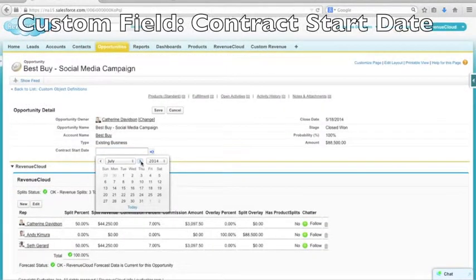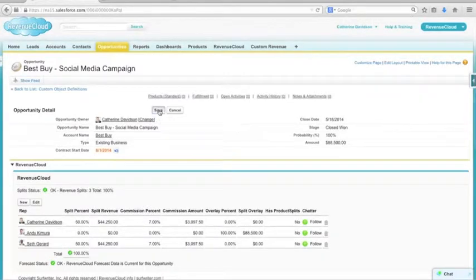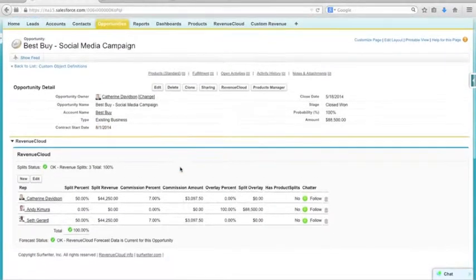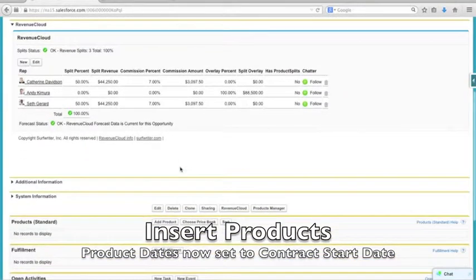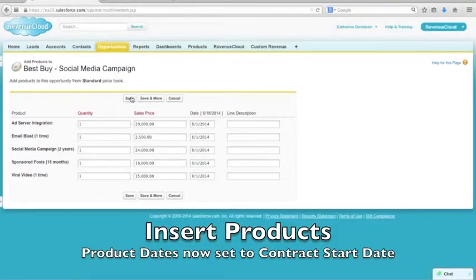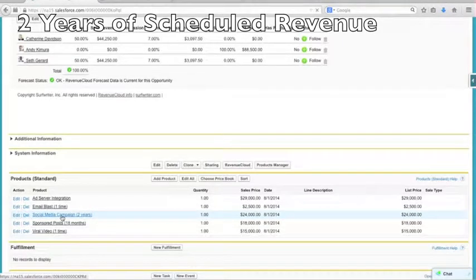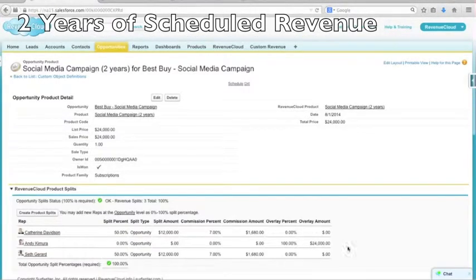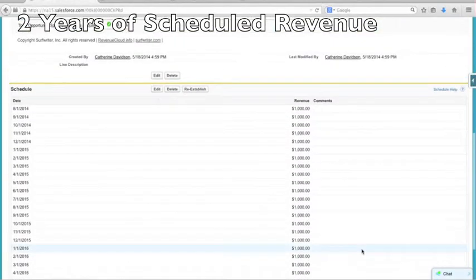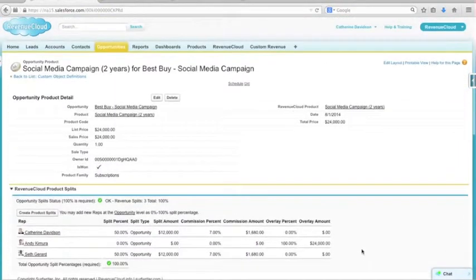A custom date field has been added to Opportunity. This provides a place to store the contract start date for the deal. The contract start date is going to be August 1st, 2014, which is just under 2.5 months after the actual close date of the opportunity. Now Catherine can insert the products and set the start dates to the contract start date rather than the close date of the opportunity. Let's take a look at the 2-year social media marketing campaign. It now begins on August 1st, 2014, the contract start date, and runs through July 2016.